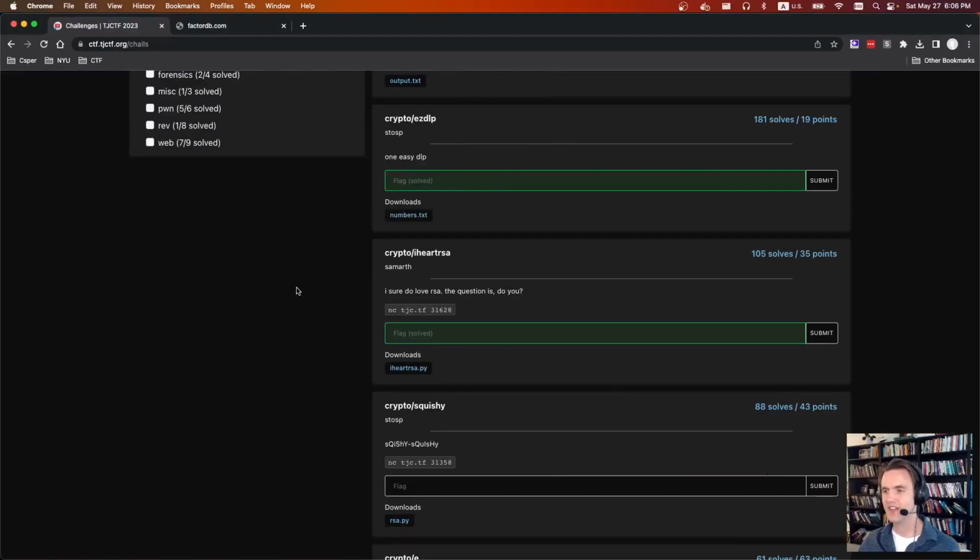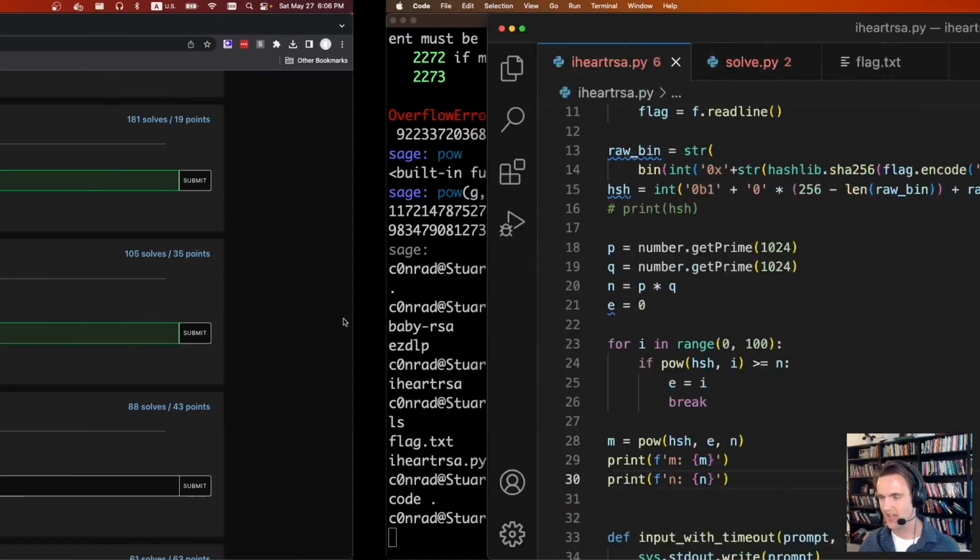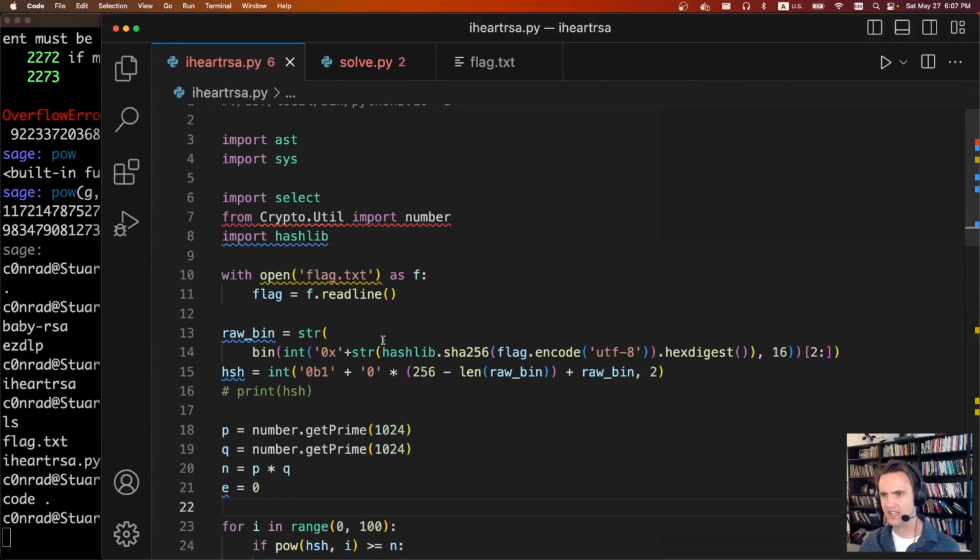And there we go. The final crypto challenge that I solved is crypto iheartrsa. It says, I sure do love RSA. The question is, do you? We're given a netcat port and a download file. If we look at the download file,